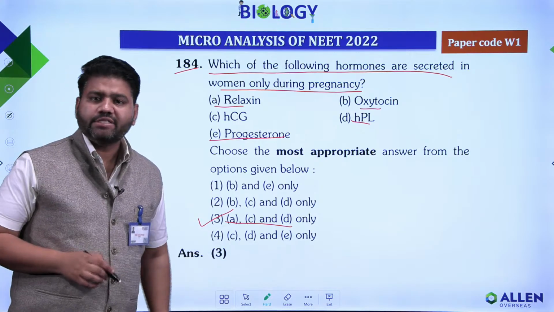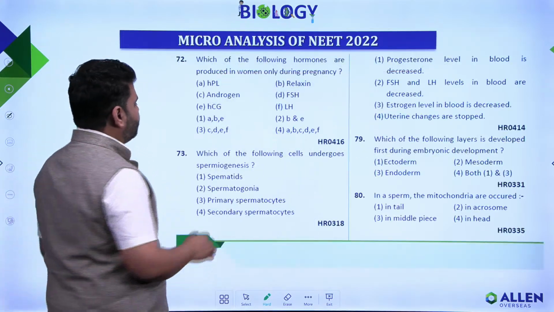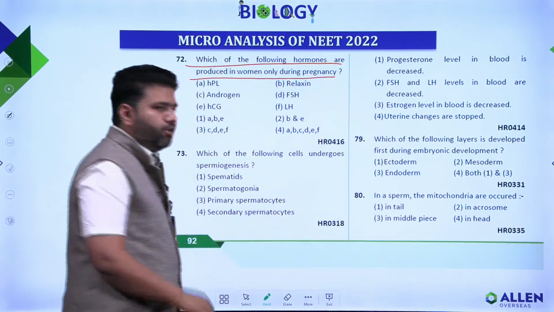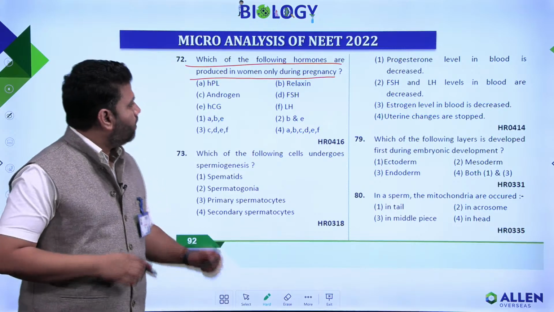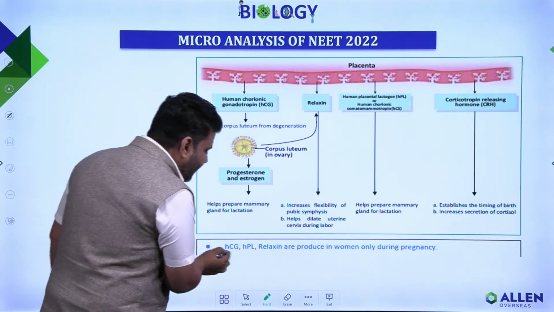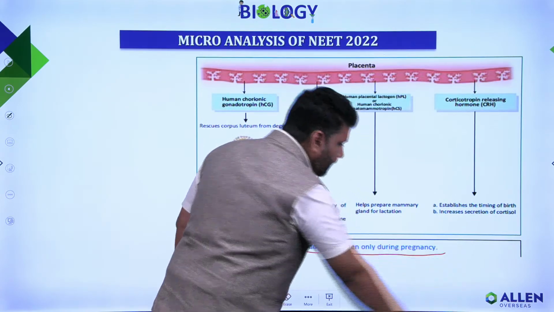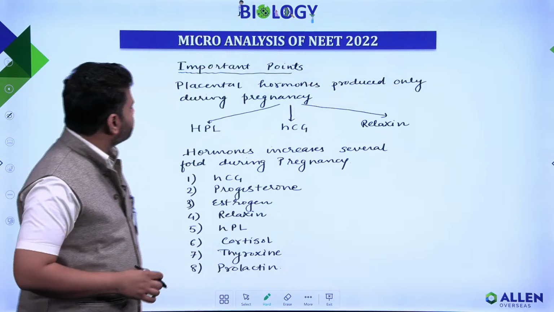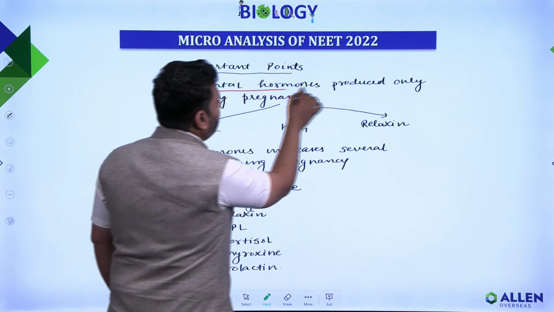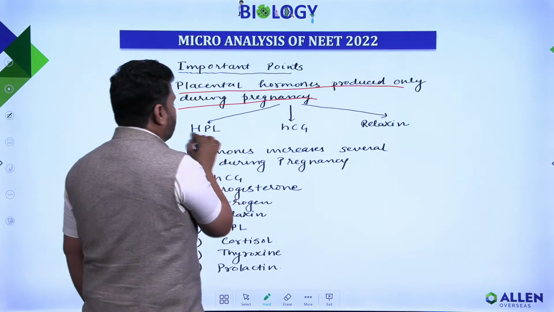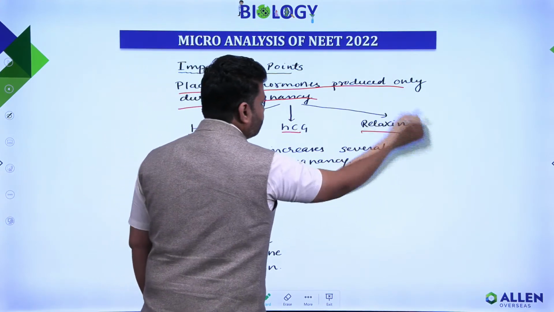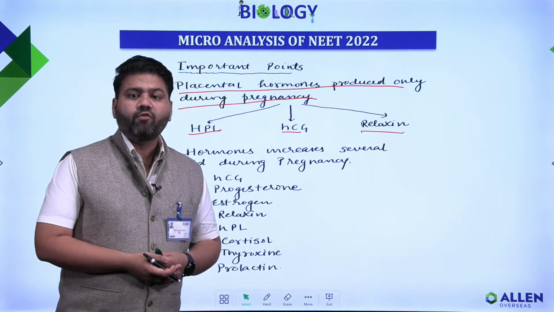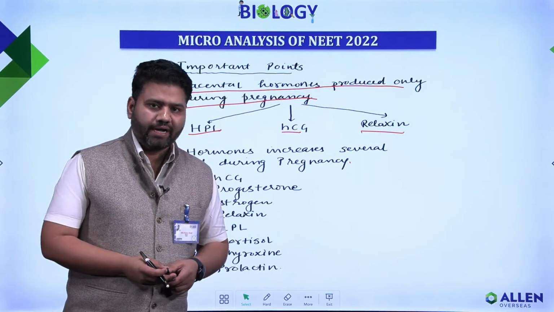Same or similar kind of question from your Allen module. Please see here. Which of the following hormones are produced in women only during pregnancy? Right? Now, let's see the theory part. HCG, HPL, relaxin are produced in women only during pregnancy. Now, let's see the same concept from your class notes. Please see, placental hormones produced only during pregnancy: HPL, HCG and relaxin. I hope this detailed analysis will help you to evaluate from where you have to get the correct guidance.